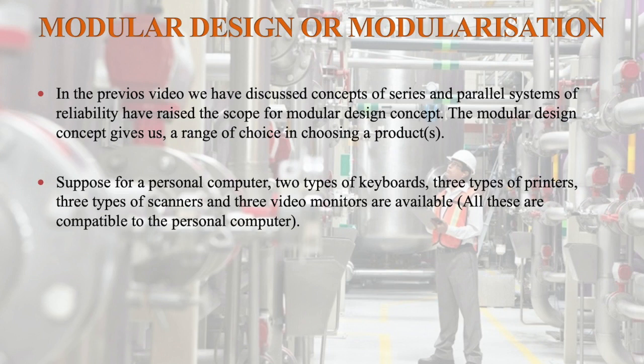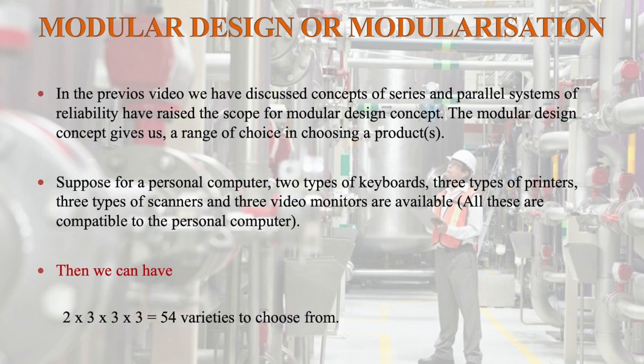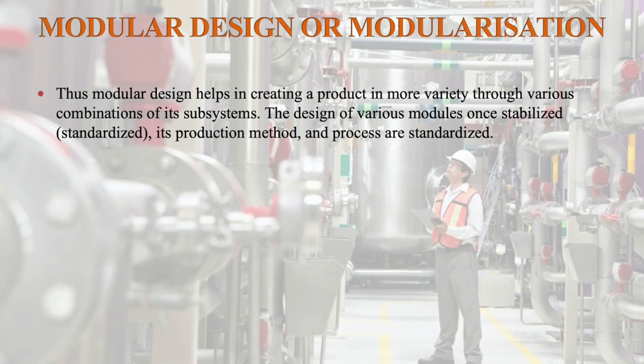Suppose for a personal computer, 2 types of keyboards, 3 types of printers, 3 types of scanners and 3 video monitors are available. All these are compatible with the personal computer. Then we can have 2 into 3 into 3 into 3, that is equal to 54 varieties to choose from. Thus, modular design helps in creating a product in more variety through various combinations of its subsystems.